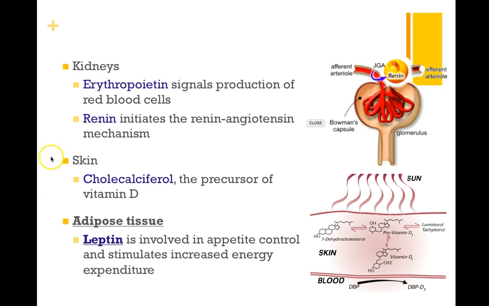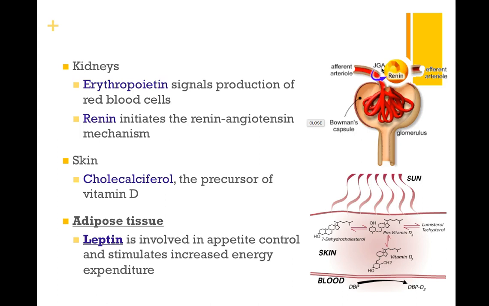We also can recall that the kidneys will secrete renin. This is secreted in the area of the juxtaglomerular apparatus, which we will cover in our urinary system lecture. And it'll initiate the renin-angiotensin-aldosterone mechanism. The other organ that secretes a hormone is our skin.